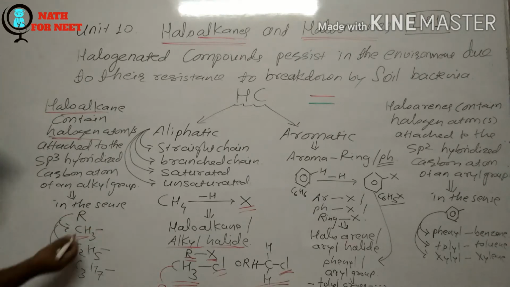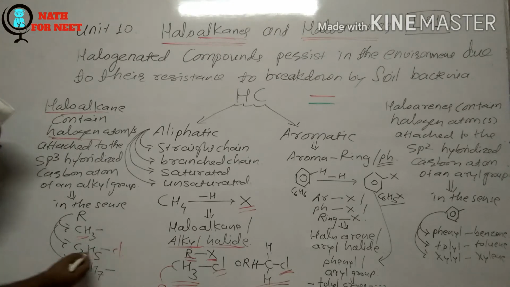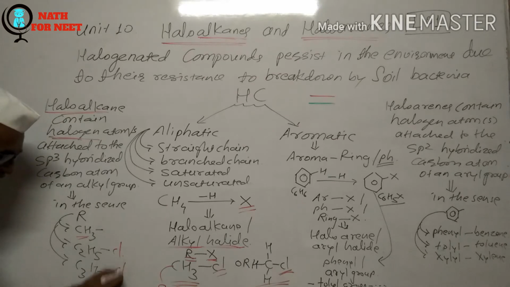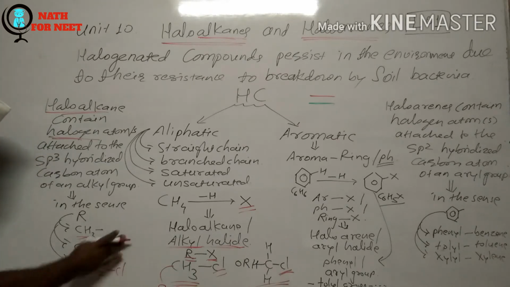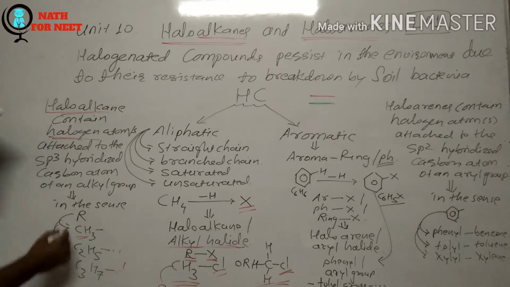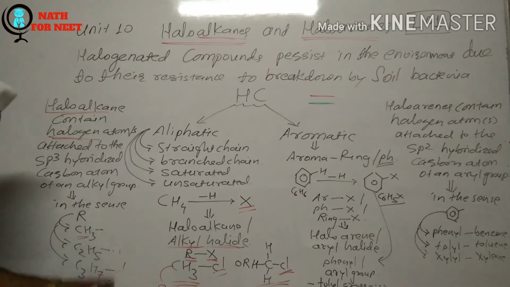Whenever you consider higher alkanes like ethane, propane, butane, and so on, when one hydrogen is replaced from ethane, the resultant compound is ethyl chloride. When a hydrogen atom is replaced from propane, the resultant compound is propyl chloride, and so on. These are the alkyl groups, and the halogen atom is attached to the carbon atom.